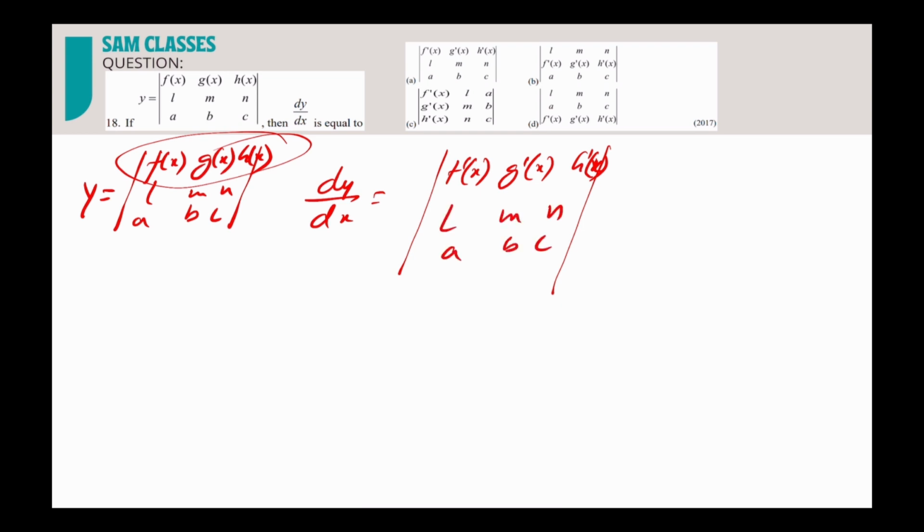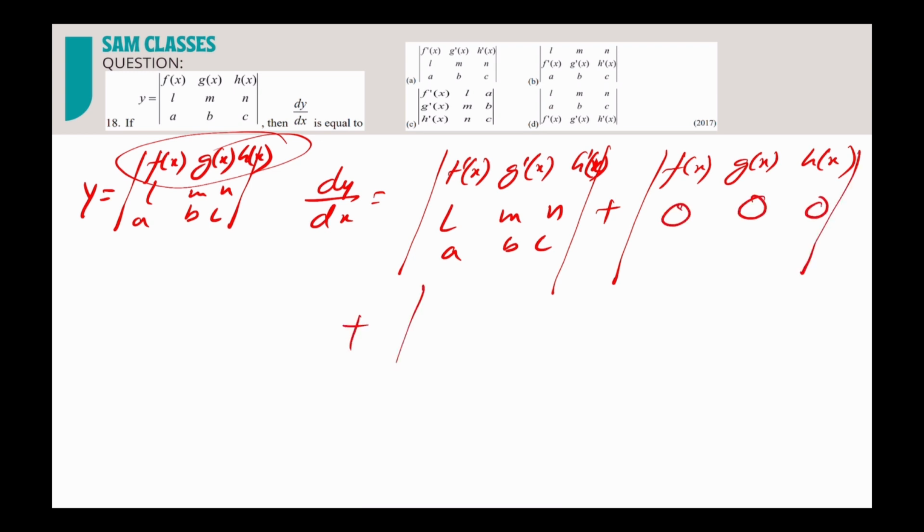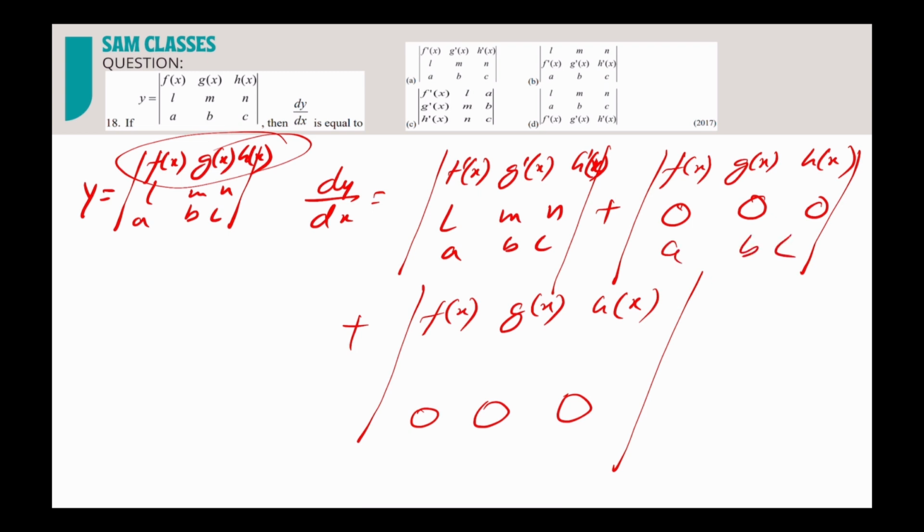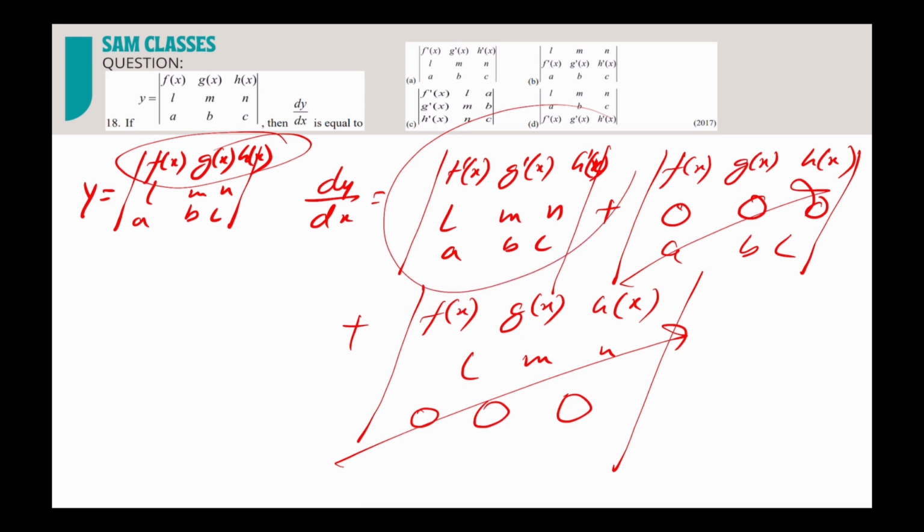Now what do you do? Second time, leave the first row as it is, f(x), g(x), h(x), and differentiate the second row. The second row is all constants, so 0. Same thing, this time leave the first two rows the same and differentiate the third row. So we get 0. So this is gone, this is gone. So what we have is this one. So the first option is matching, correct.